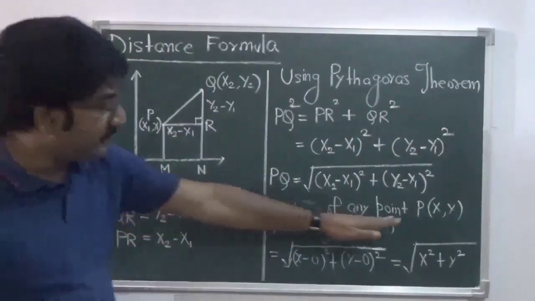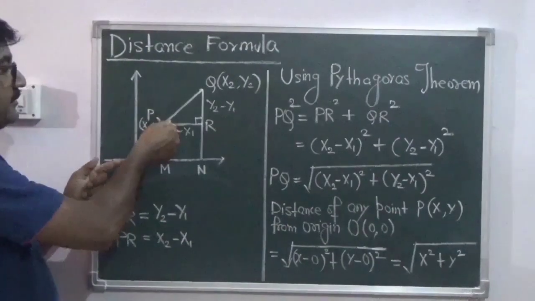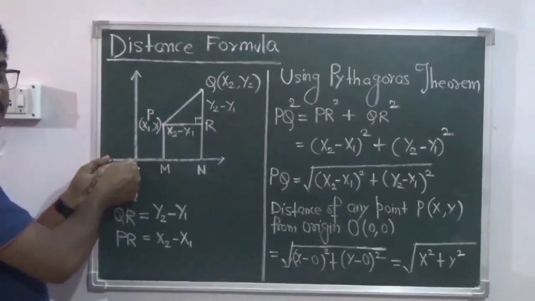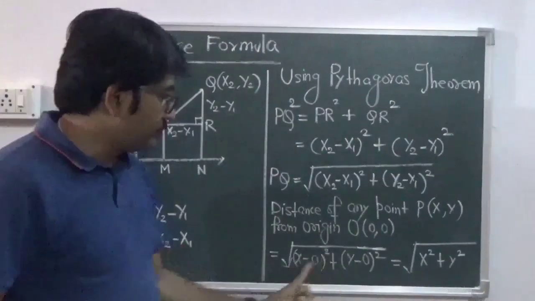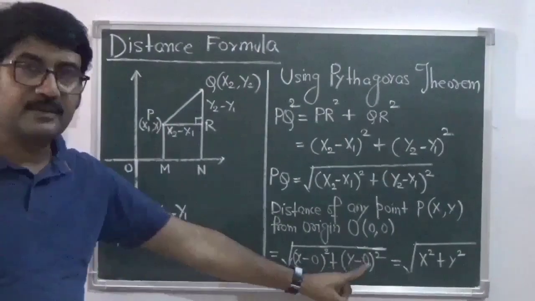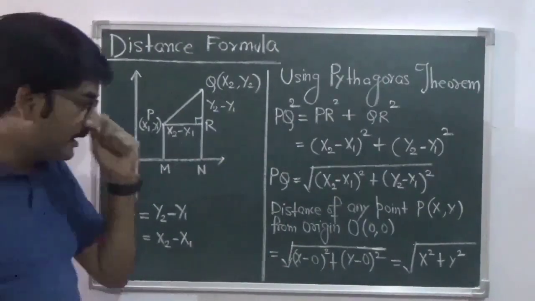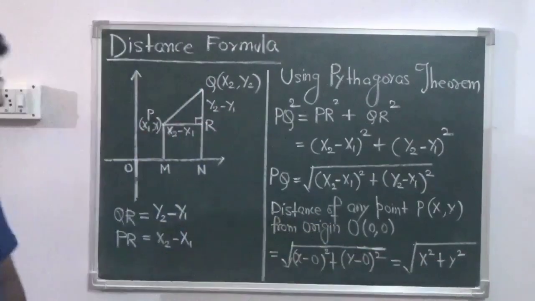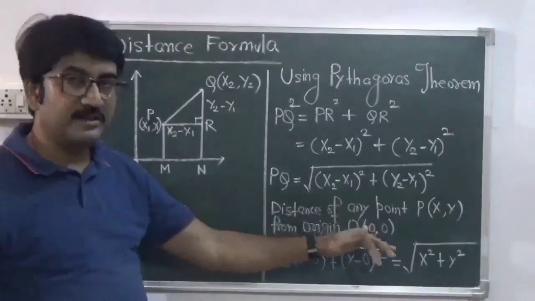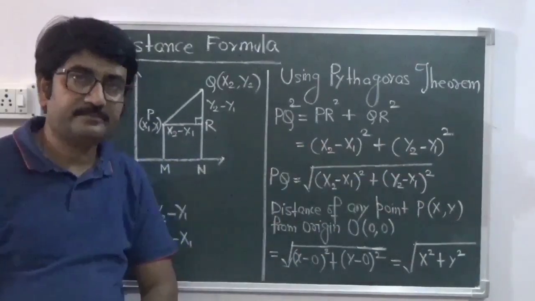Now the distance of any point P(x, y) from the origin. If the point is, suppose, this one, its distance from the origin, OP, is given by root over (x minus 0) whole square plus (y minus 0) whole square, because the coordinates of the origin are 0, 0. So it comes to root over x square plus y square. So the distance of any point from the origin is given by root over x square plus y square.